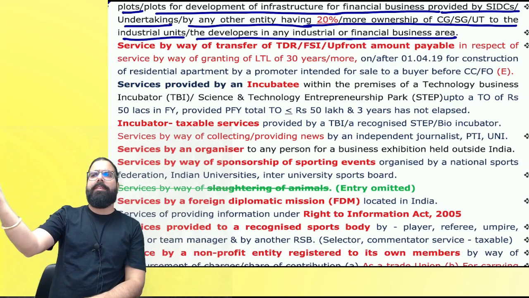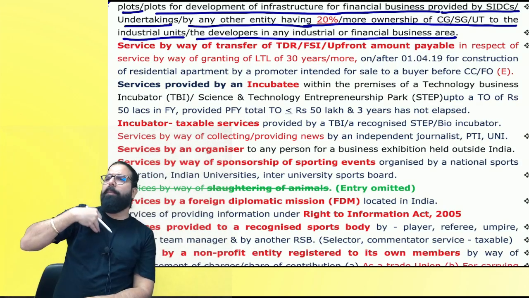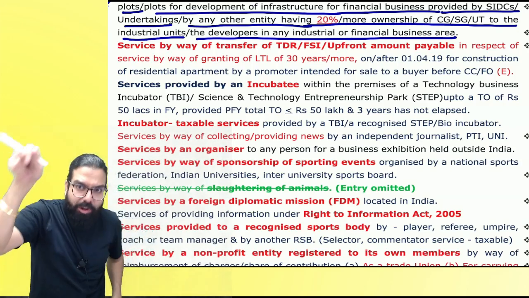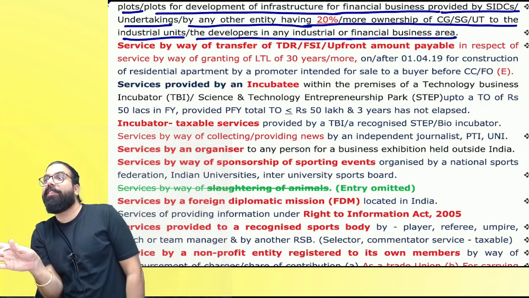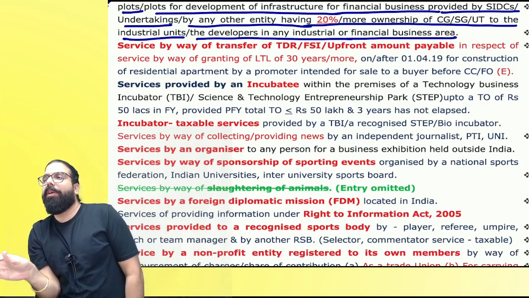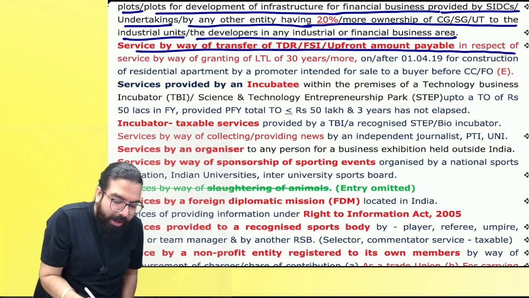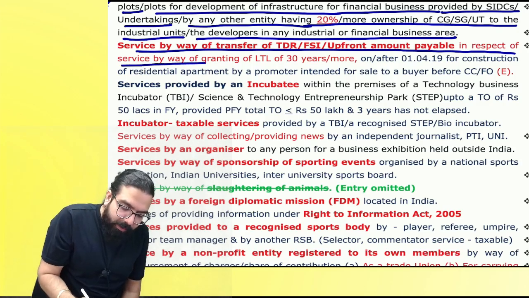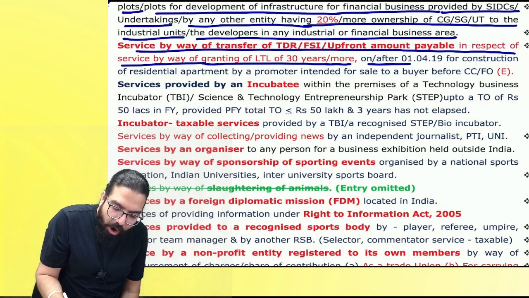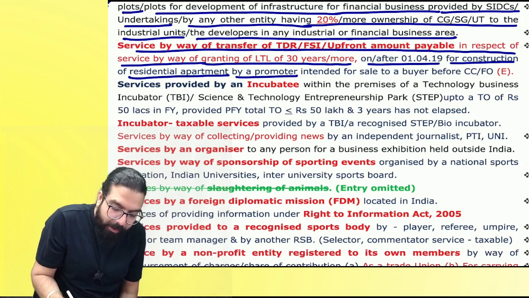But do you remember? Giving of development right, floor space index, etc. to a promoter. The promoter pays GST under RCM, but that also is under exemption if you sell the flats before completion certificate or first occupancy, whichever is earlier. It says services by way of transfer of development right, floor space index in respect of, or upfront amount payable in respect of services by way of granting of long-term lease on or after 1/4/2019 for construction of residential apartment by a promoter. Okay, everyone?